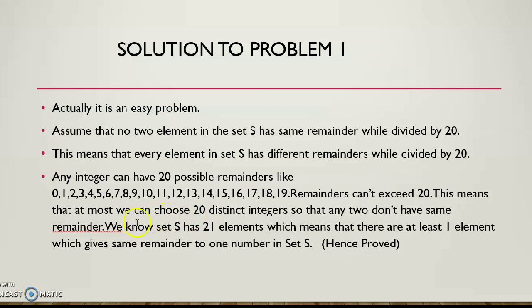What are we trying to do? We are trying to fill the set in such a way that all the numbers have distinct remainders, but we failed. We can fill the set with 20 distinct numbers having distinct remainders, but at most we cannot fill 21 elements. One more element will lead to the contradiction. So by contradiction we have proved that there exists at least one element which gives the same remainder as one number in the set S. This is the proof actually.